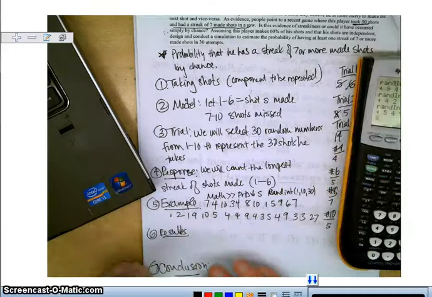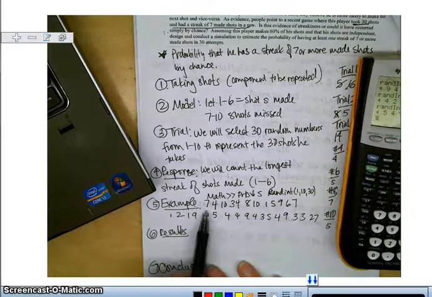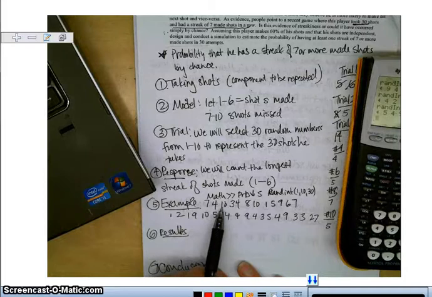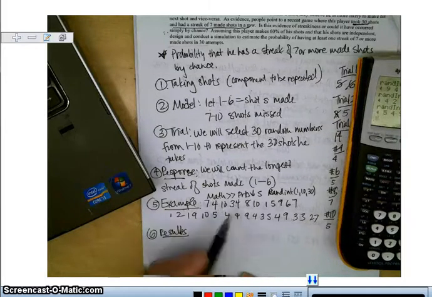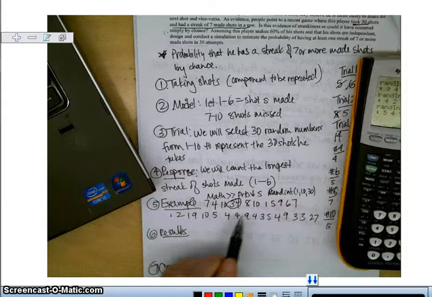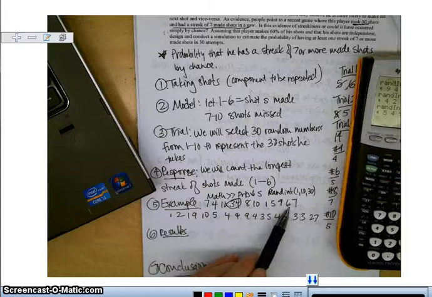So now I need to go in order, and I need to count. So like here's the first shot that he made, but he didn't make one right after it. So 3 and 4, there's 2 in a row. So that's our biggest streak so far. So then, well, there's 1, 5. There's another streak of 2. It's no bigger than that, so I'm not going to worry about it. There's a streak of 1.